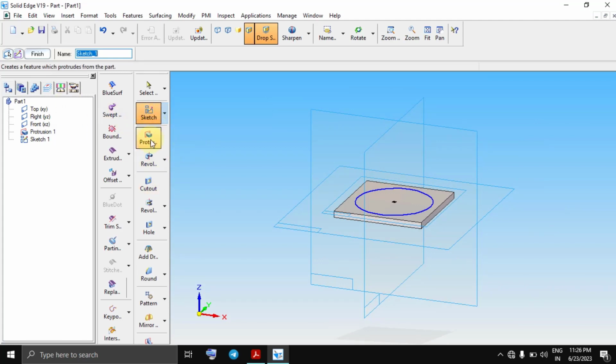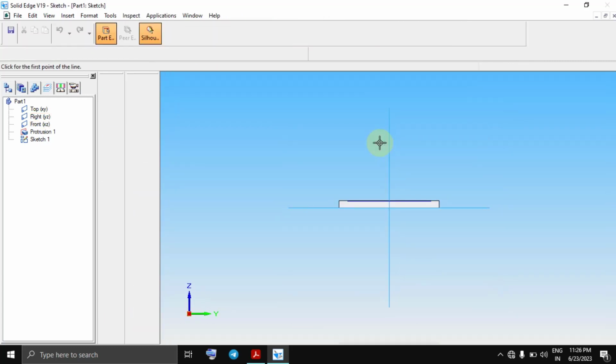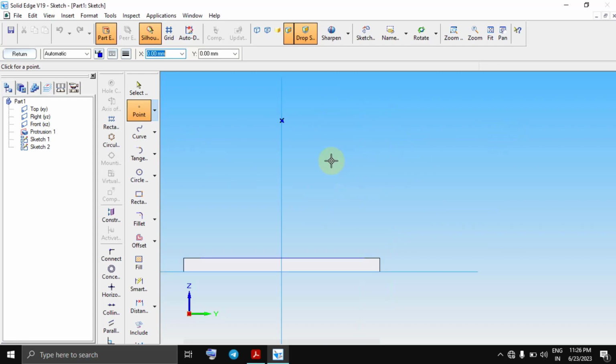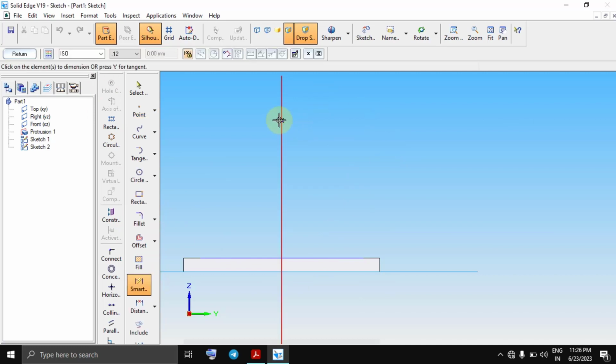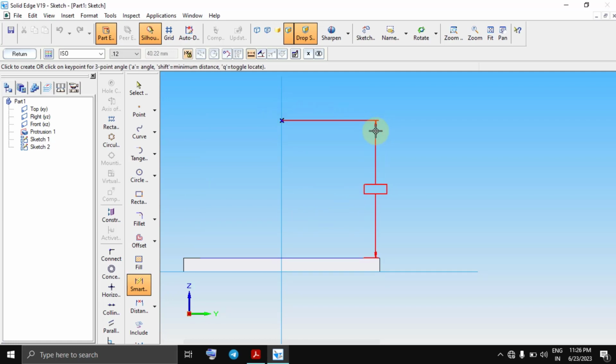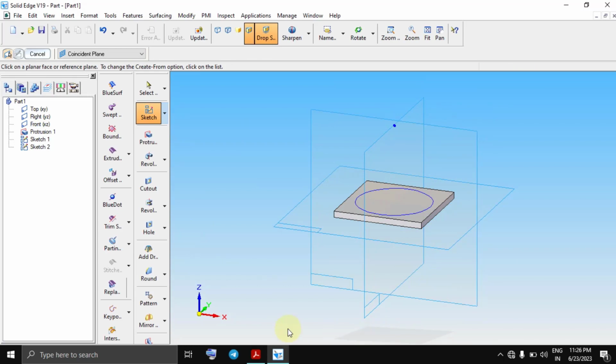Then again using protrusion, now sketch, I am taking this left right side plane, and instead of a plane I am taking one point and placing one point here, and in this I am adding this base to this point is 50 and returning it. So this is like this.